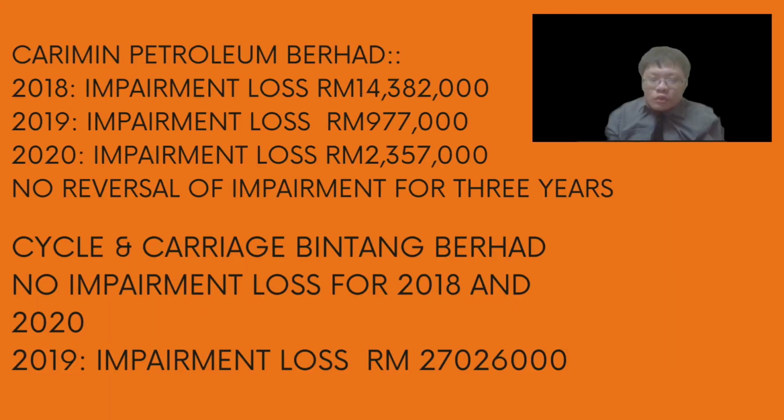For Caribbean Petroleum Berhad, there's impairment loss in 2018, 2019, and 2020 at the amounts of 40,382,977,000 and 2,357,000 respectively, and there's no reversal of impairment loss for 3 years. For Cycle and Carriage Bintang Berhad, there's no impairment loss for 2018 and 2020, but in 2019 there's impairment loss in the amount of 27,026,000, and there's no reversal of impairment loss.